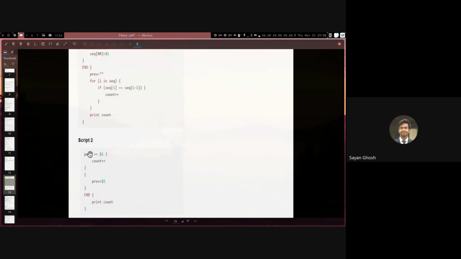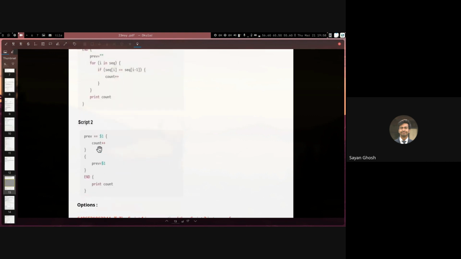Whereas the second script, for every line, it is doing prev is $1. But before that, for those lines where prev equals $1, it is incrementing count plus plus. And in the end, we are simply printing the count. So here we don't have any other arrays or dictionaries. We simply have one count variable. And this is doing the same as the above one. So you can pause and think for a while why this is true.